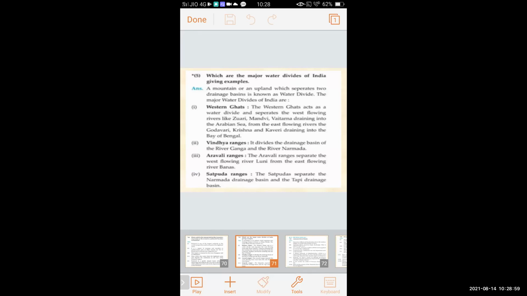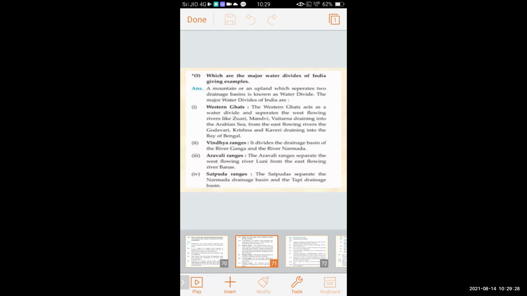So these are the major water divides in India: Western Ghat, Vindhya Range, Aravalli Range, and the Satpura Range. They divide the rivers. The Western Ghat acts as the water divide and separates the west flowing rivers like Zuari, Mandovi, Vetarna draining into the Arabian Sea, and the east flowing rivers, the Godavari, Krishna, and Kaveri draining into the Bay of Bengal.